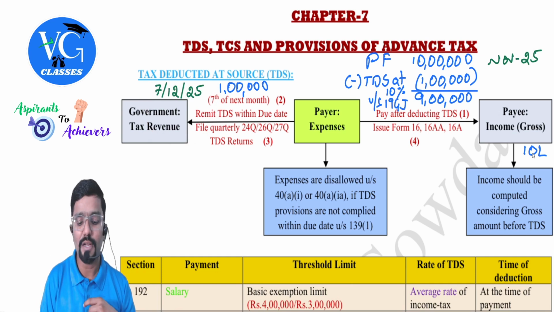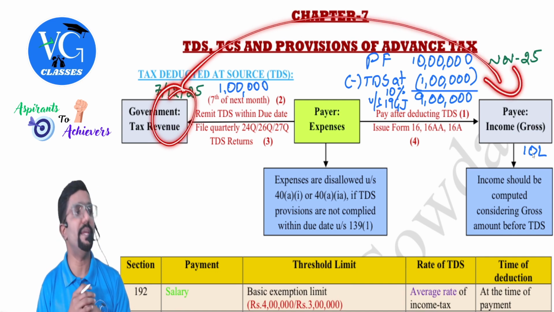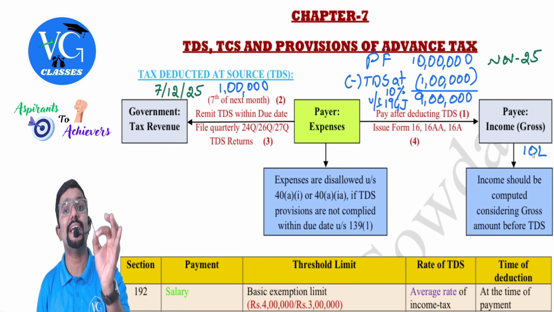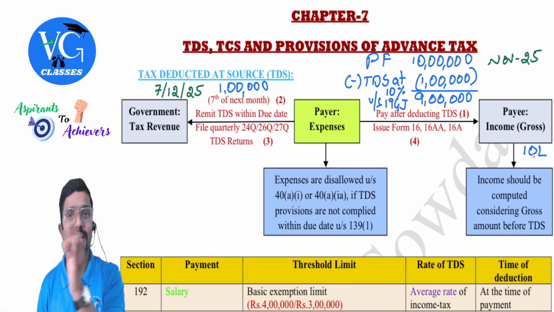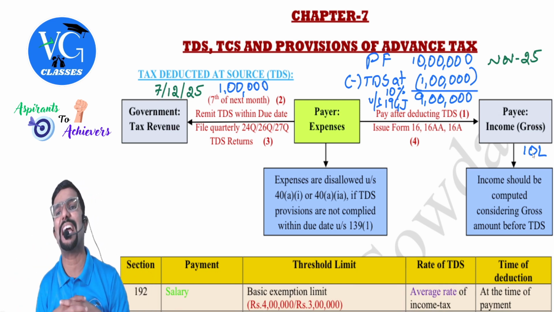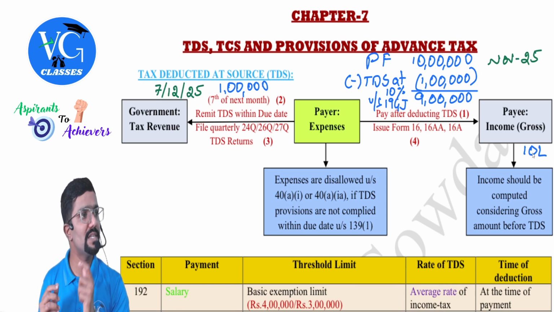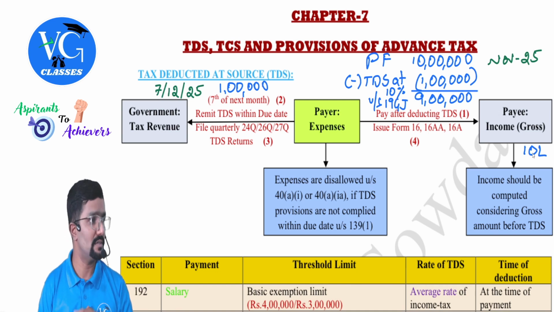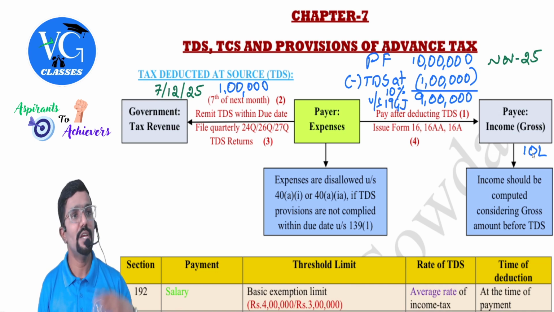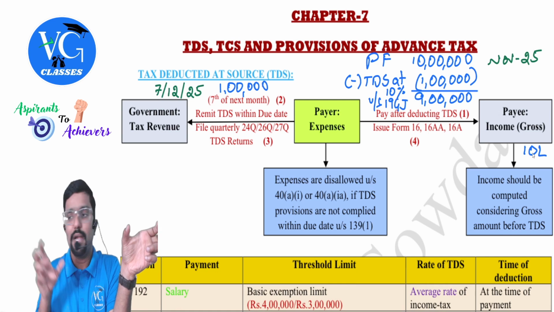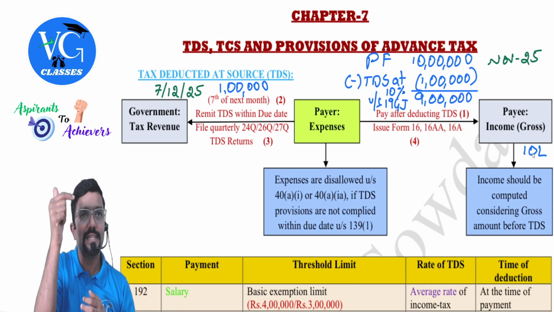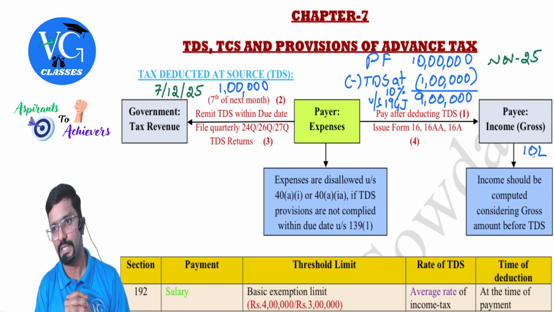Clear? So based on that, government will give credit to whom? The payee. Even if I just log into my income tax portal and check AIS and TIS, that is my income information as well as tax information, this tax, whatever is deducted, will reflect in your AIS and TIS. It tells you that you have earned 10 lakh from Vikas and he has deducted 1 lakh TDS, for which you have got a credit. So can you reduce it from your tax liability? Yes, you can reduce it.